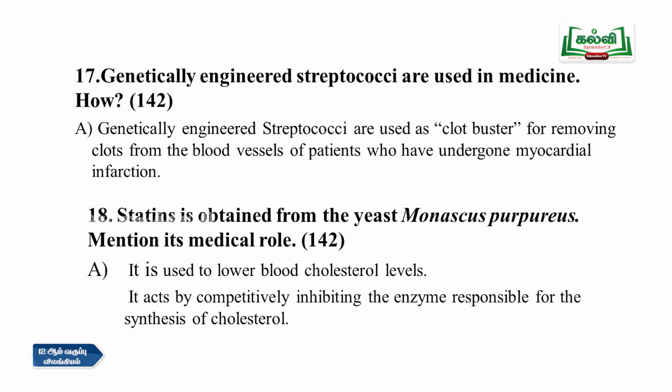Then 18th question, statins are obtained from the yeast Monascus purpureus, mention its medical role. It is used to lower blood cholesterol levels and it acts by competitively inhibiting the enzyme responsible for the synthesis of cholesterol. So cholesterol can be reduced by this yeast, that is Monascus purpureus.